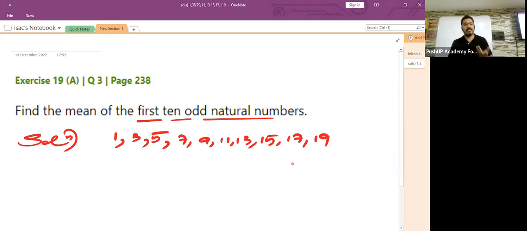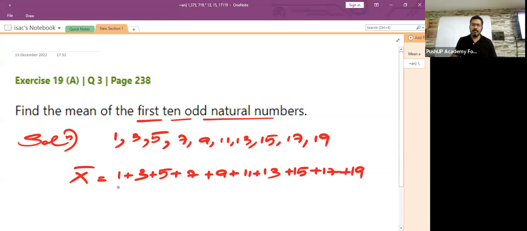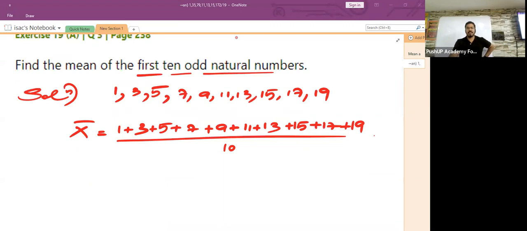They are asking us to find what? The average or the mean of all these 10 odd natural numbers. How will you find it, children? X bar is equal to the sum of all these numbers, that is 1 plus 3 plus 5 plus 7 plus 9 plus 11 plus 13 plus 15 plus 17 plus 19, whole divided by, what is the total number of observations? It is 10, isn't it? The total number of observations is 10.